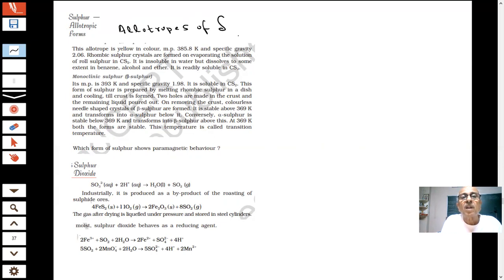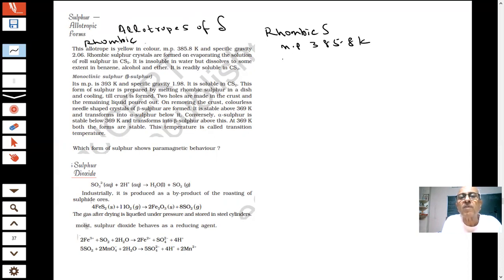So the allotropes of sulfur: you have rhombic sulfur. It is yellow in color, with a specific gravity of 2.06. Sometimes these are important because in the paper they ask certain questions like that. Crystals are formed on evaporating a solution of raw sulfur in carbon disulfide.